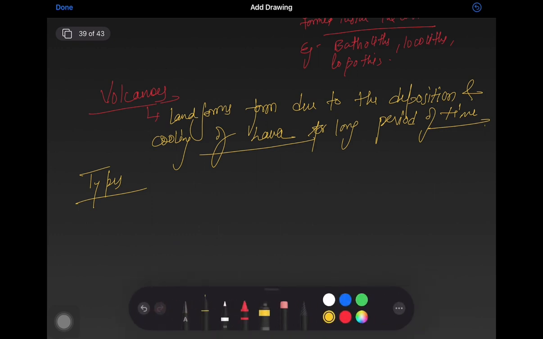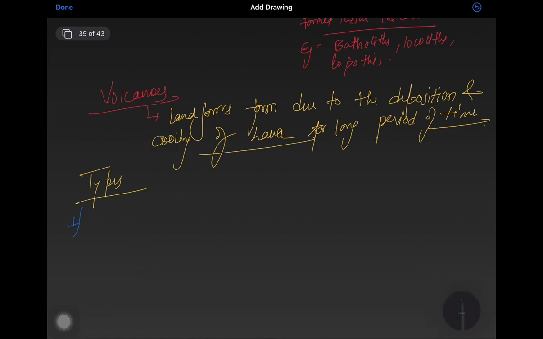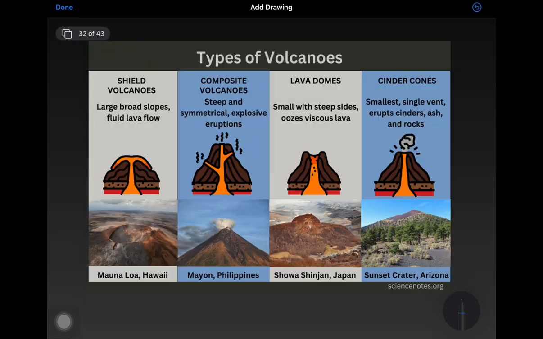There are various types of volcanoes जैसे कि shield volcanoes. Second is ash cinder volcanoes, composite volcanoes. Types of volcanoes: shield volcanoes. As you can see, shield volcanoes have large, broad slopes and fluid lava flows.